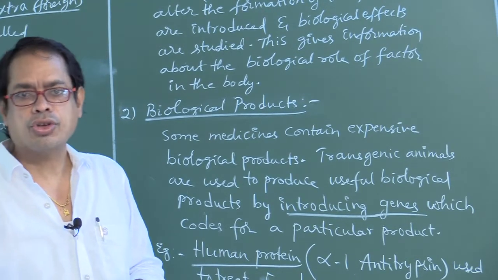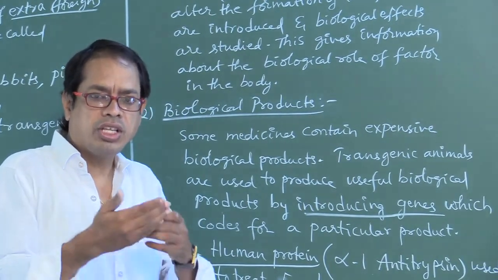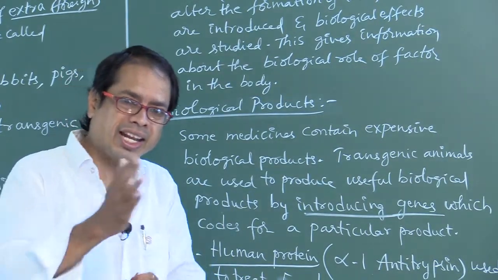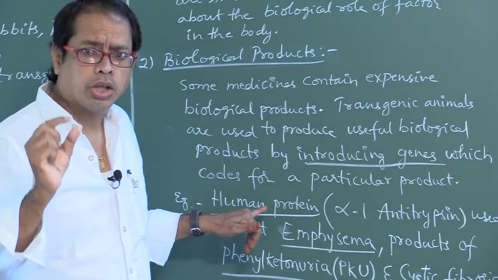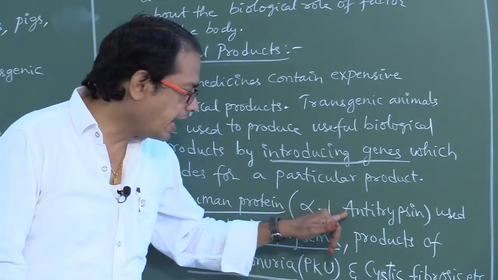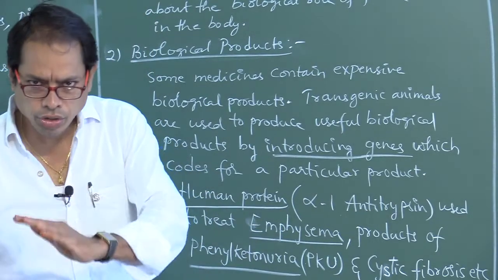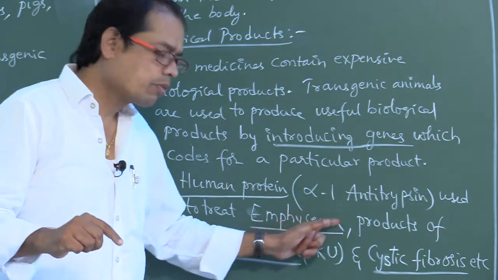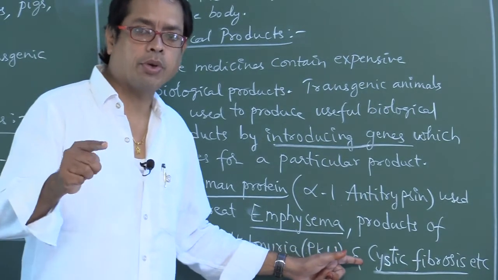So some genes are introduced into the animal. This animal is so called a transgenic animal. Now these genes are able to produce some products, and these products are useful to treat diseases. What is the name of the biological product here? Example, human protein called alpha-1 antitrypsin. This biological product is used to treat three conditions: one, emphysema; second, products of phenylketonuria and cystic fibrosis.